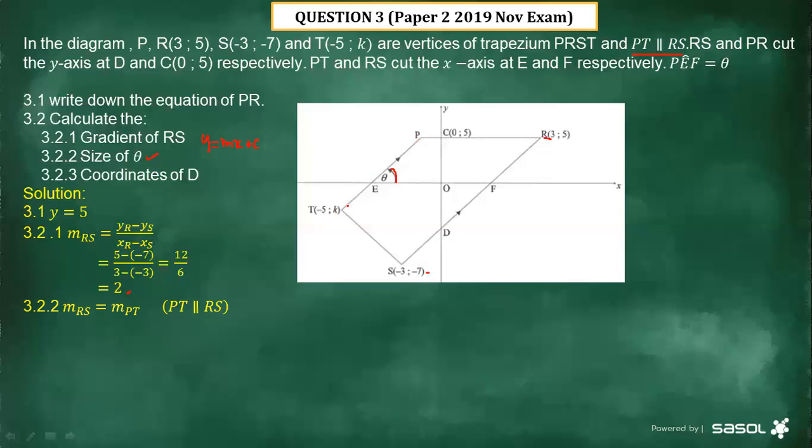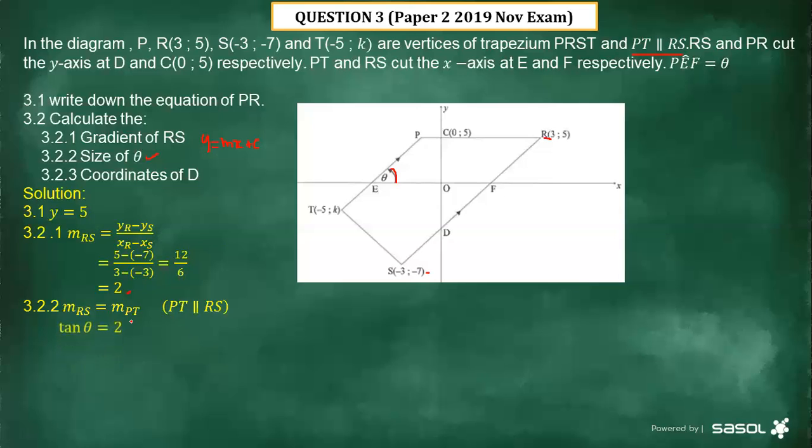But now remember, from the scenario, we're given that PT is parallel to RS. And then you should remember, what does it mean when two lines are parallel? You can see from the solution, they are saying the gradient of RS equals the gradient of PT, because PT is parallel to RS. Then the previous answer, we determined the gradient of RS, which was 2. Therefore, the gradient of PT is also equal to 2.